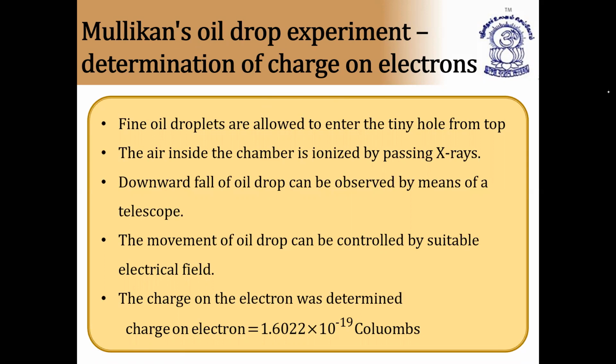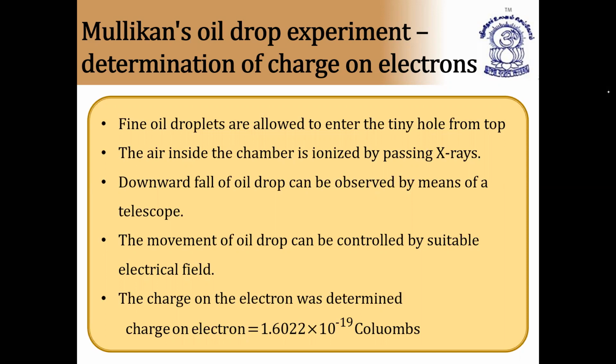When you introduce an electric field, the falling movement of the oil droplet will automatically be different from that without the electric field. By this we can calculate, from Millikan's oil drop experiment, a very, very important point. First, the charge to mass ratio is concluded. After that, we know the mass of the electron, and by applying this charge to mass ratio and the mass of the electron, we get the charge on the electron, equal to 1.6022 × 10^-19 coulombs. I hope this is clear.